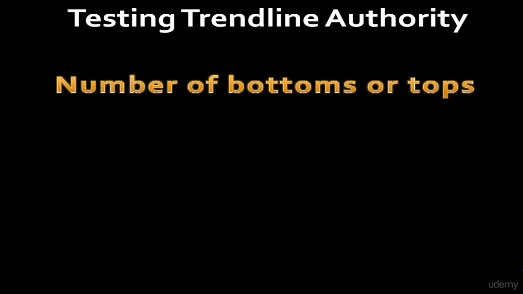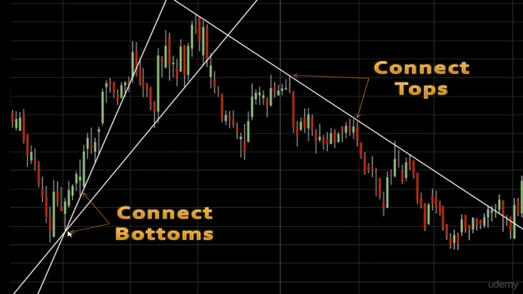The first important consideration in testing a trend line is the number of bottoms or tops. The greater the number of bottoms or tops that have been developed, either at the trend line or very near the trend line, the greater the importance of that line in the technical sense. With each successive test, the significance of the line increases. A first and tentative uptrend line can be drawn as soon as two bottoms have been formed. So for example, a first and tentative uptrend line can be drawn when two bottoms have been identified.